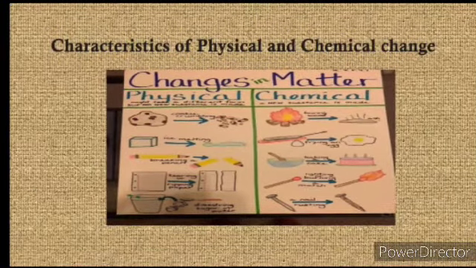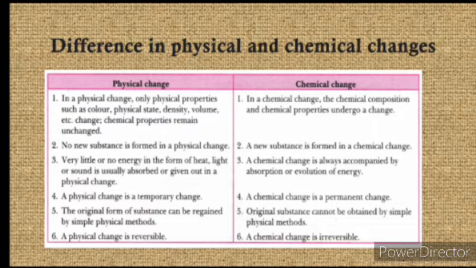Now we will learn about the next thing. Here you can see what the differences are between physical and chemical changes. So first we will see physical changes. Number 1, in a physical change, only physical properties such as color, physical state, density, volume, etc. change, and chemical properties remain unchanged. Then number 2, no new substance is formed. Number 3, very little or no energy in the form of heat, light or sound is usually absorbed or given out in a physical change.